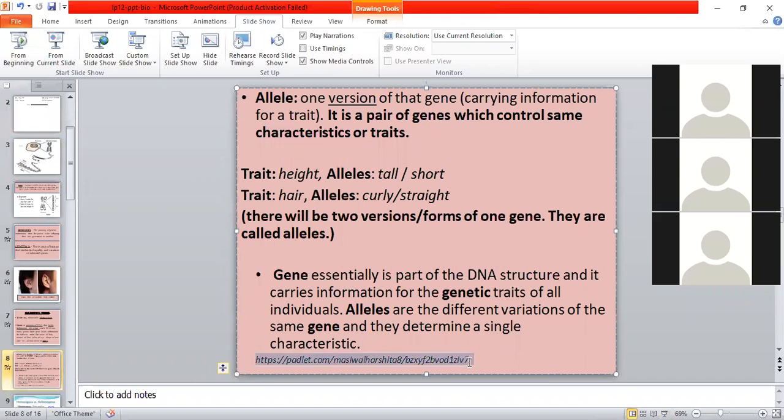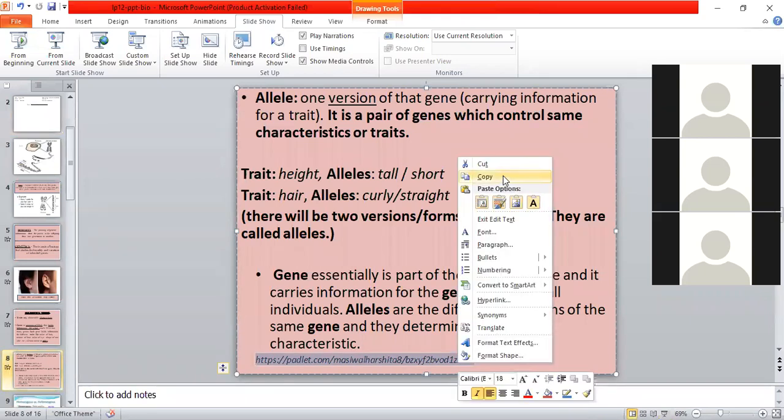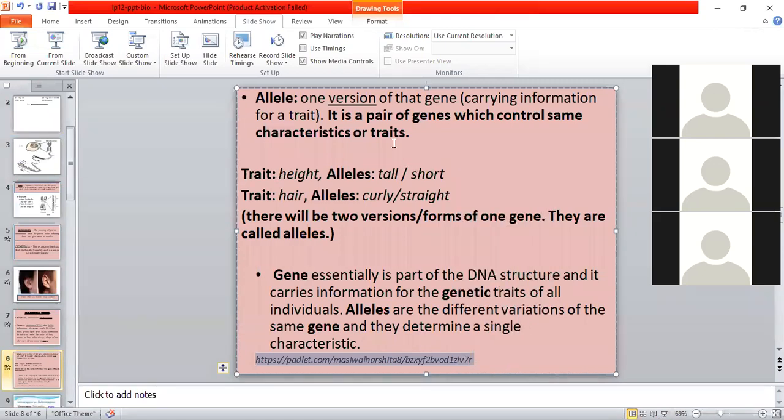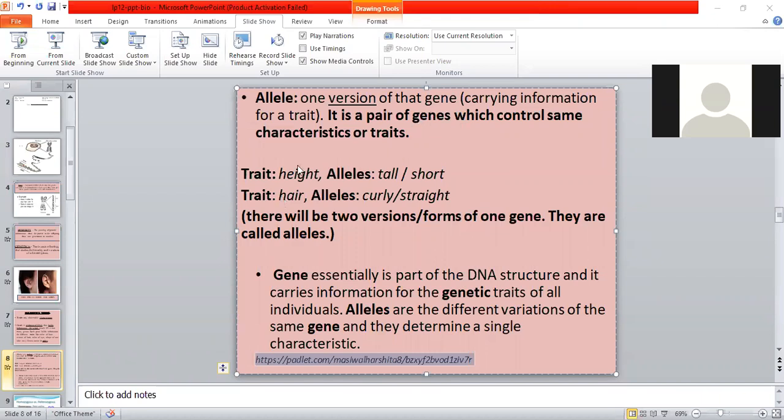Over here you have to give your own example of trait and what type of alleles could be there for that trait. I'm posting it in your chat. You think of some different characteristic other than the example, and what could be the different version of that trait, the allele. You have to write in this form. You have to write trait, then colon, what is that characteristic, then allele, what could be the version of that characteristic. Yes, please do it fast, students.